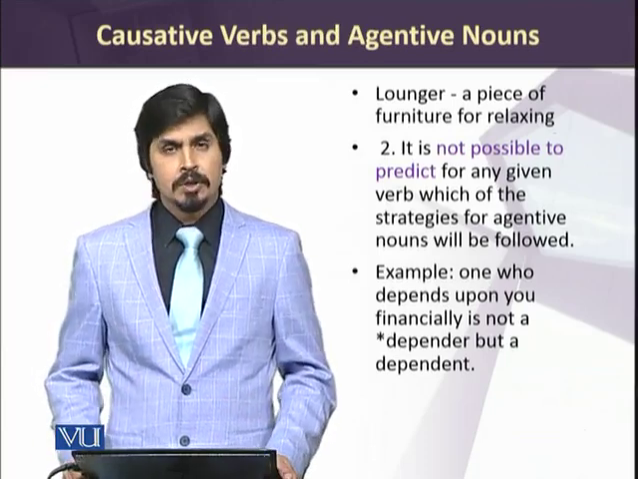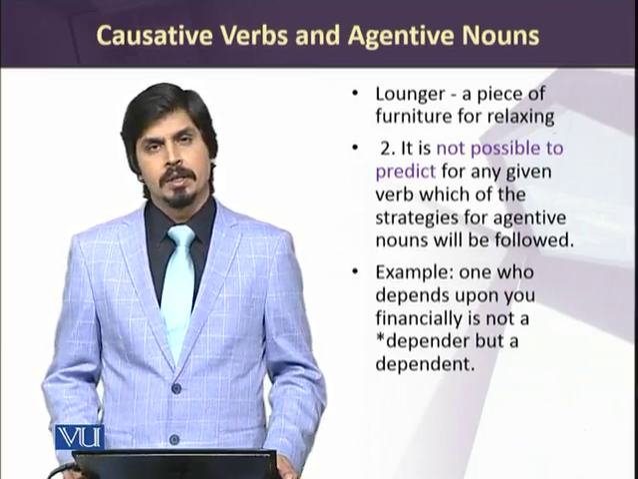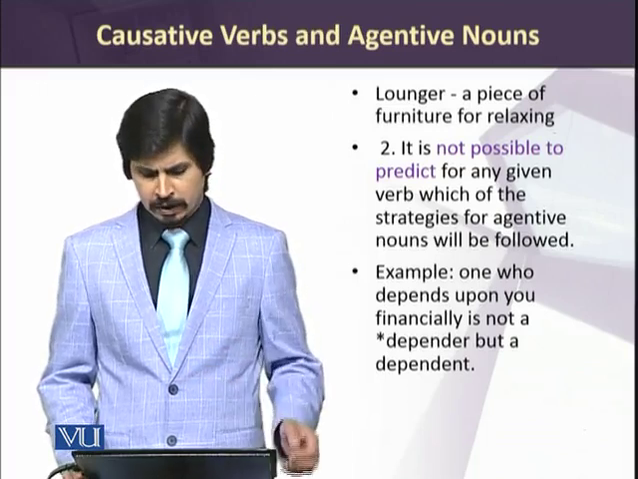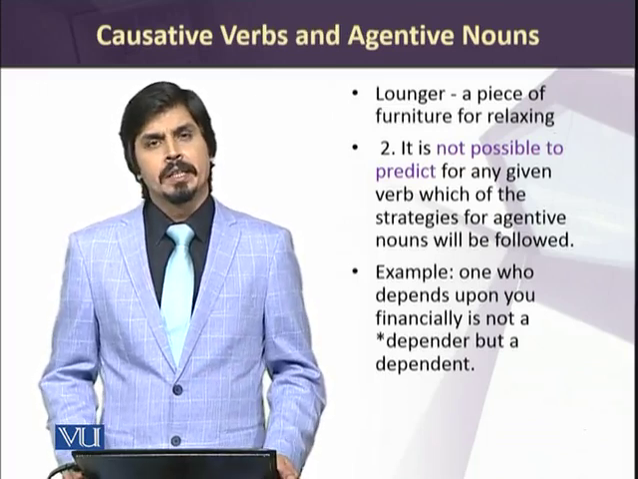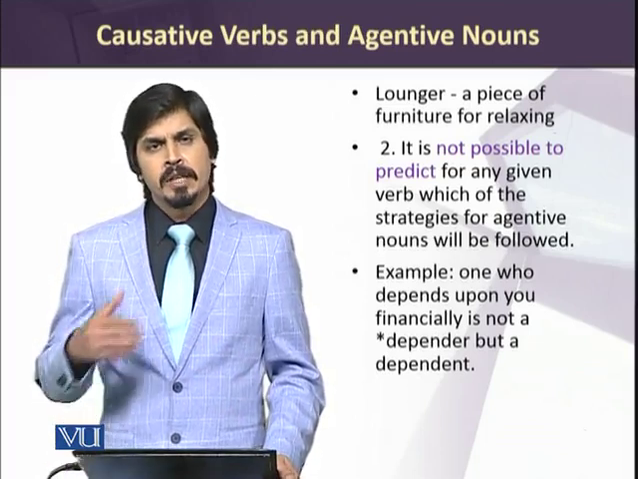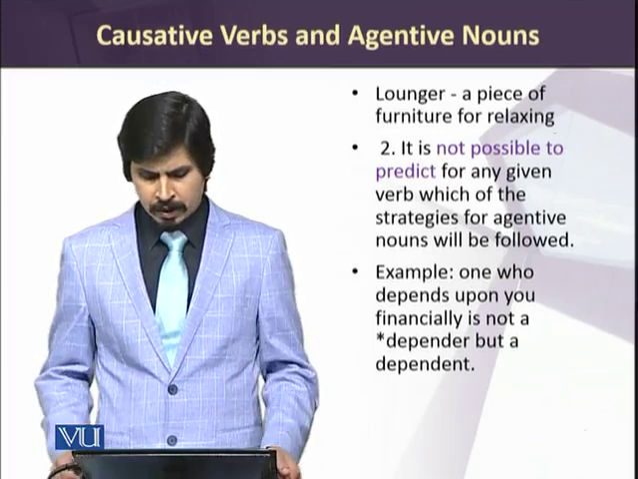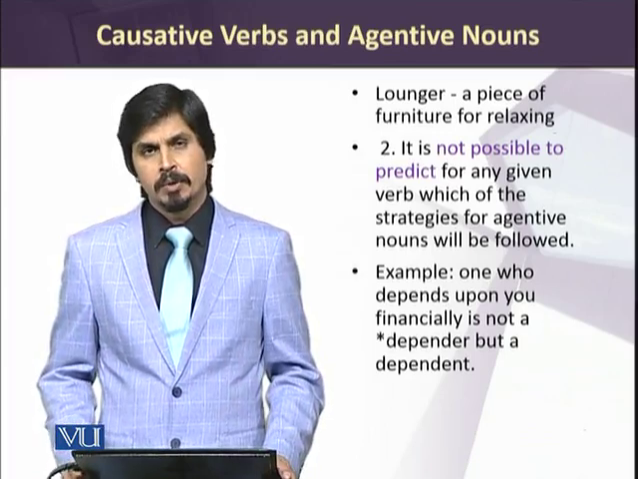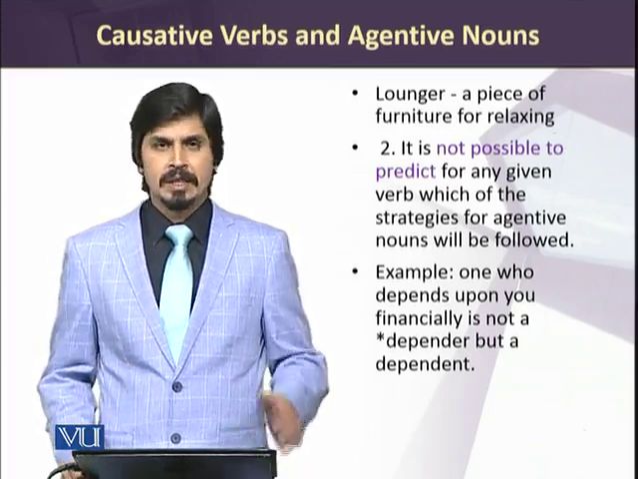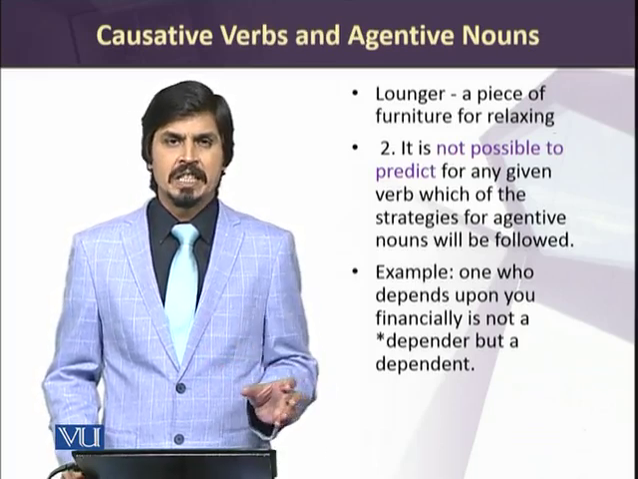Similarly, it is not always possible to predict the meanings of or strategies for the making of agentive nouns. In this regard, we can see examples like dependent. One who is financially dependent upon you, by this rule, should be the depender. But we do not use this term. This is wrong. We use the term dependent. So there is definitely a deviation from the general rule of using er or or.